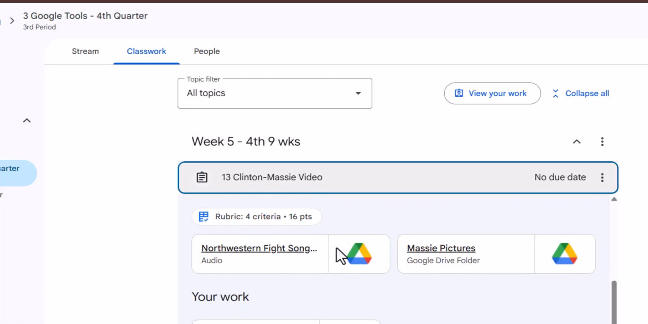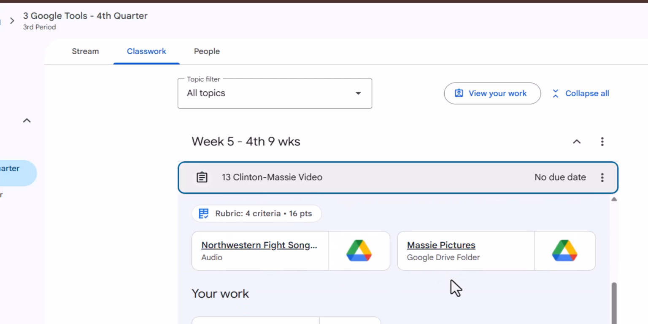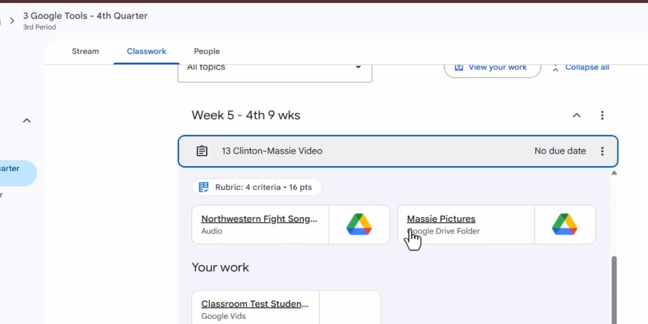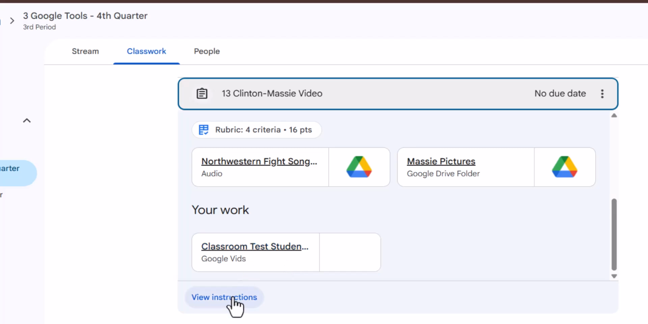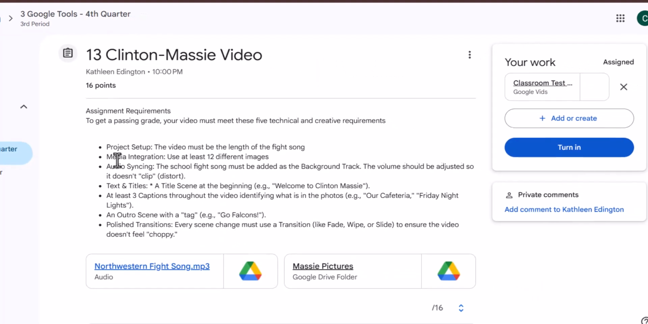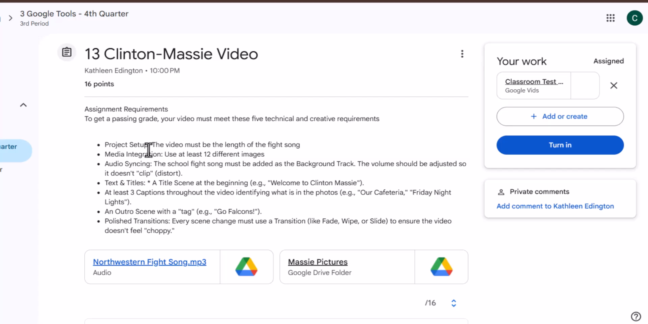That's my grading guide. And we have 2 attached media. There's the song and some pictures. You can use other pictures, and there's our work. Let's view instructions. Okay, so we've got all of this stuff. I'm going to ask you to look through that so that you know exactly what's expected of you, and we will talk about it in class.